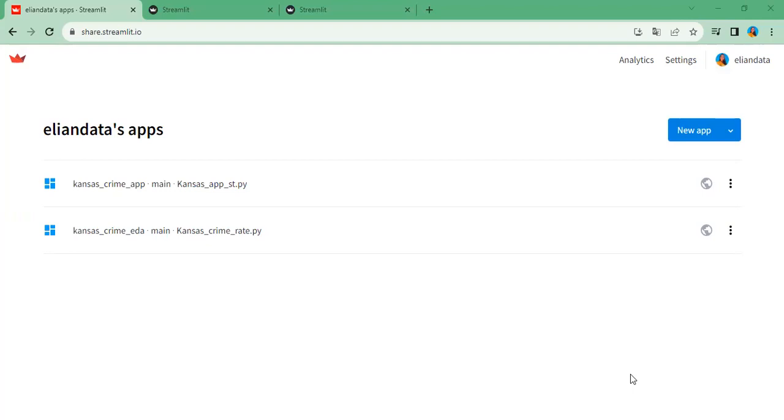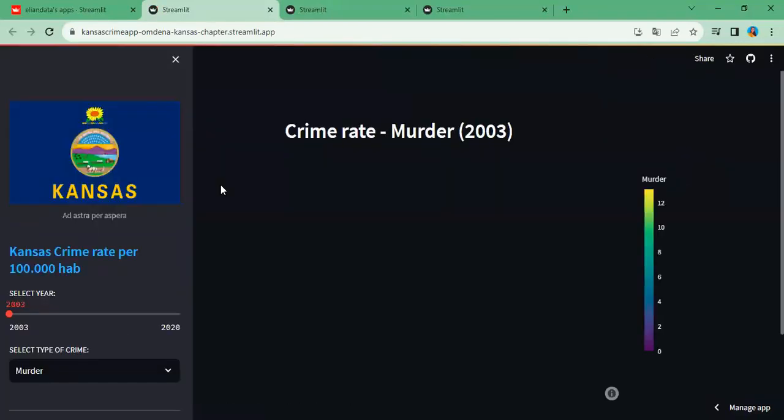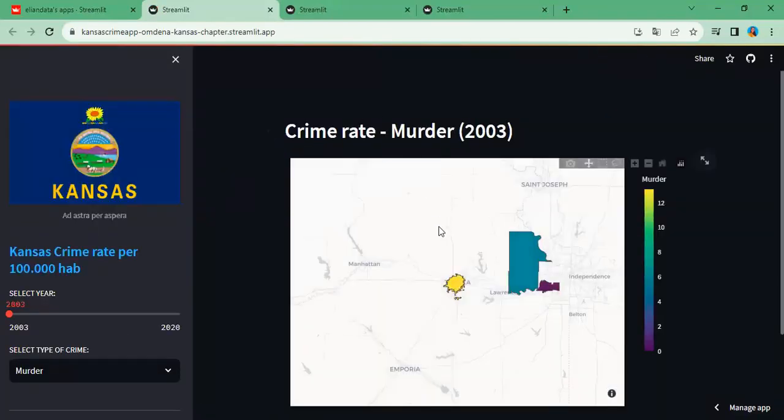Great. Okay, so we made two apps in Streamlit. One of the apps is created for eight of the most populated cities in Kansas. What we really want to show here is the crime rate in each one of the cities, and maybe see if the cities are correlated, if in one city the crime increases, in the other one it increases too. So this is why we use these map colors.